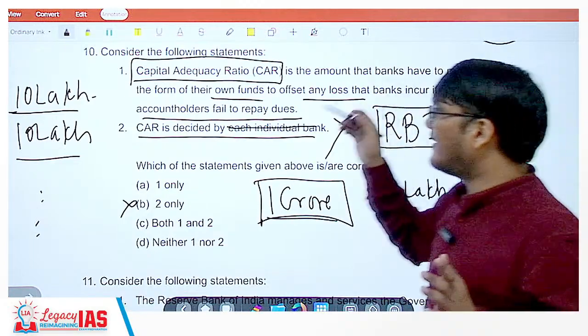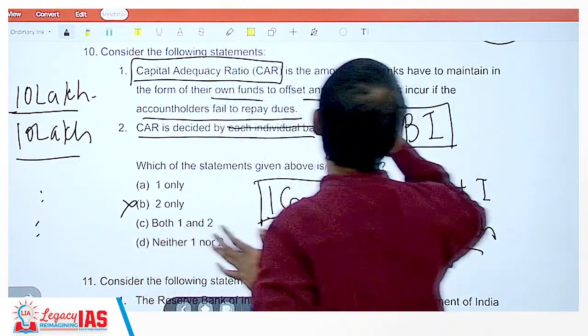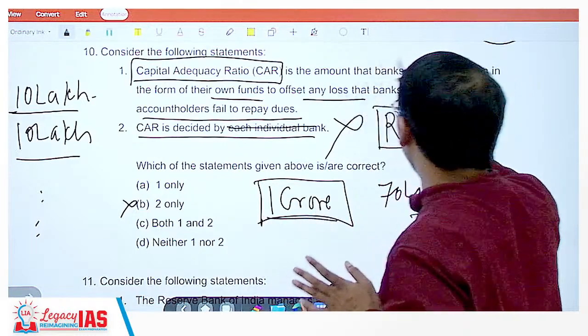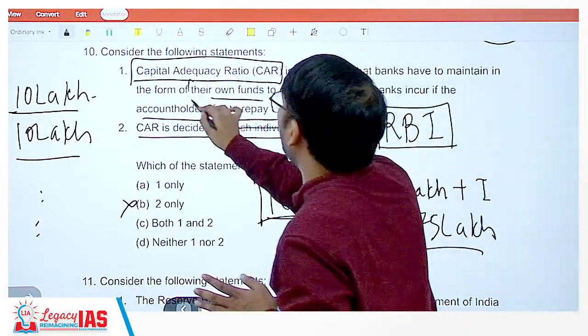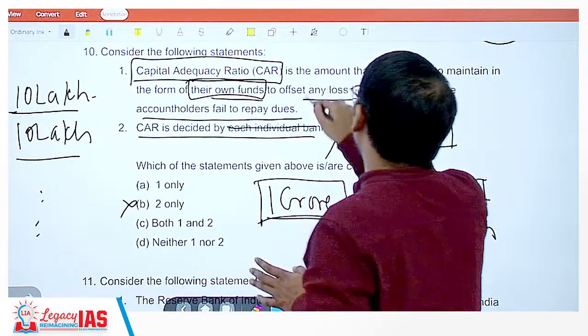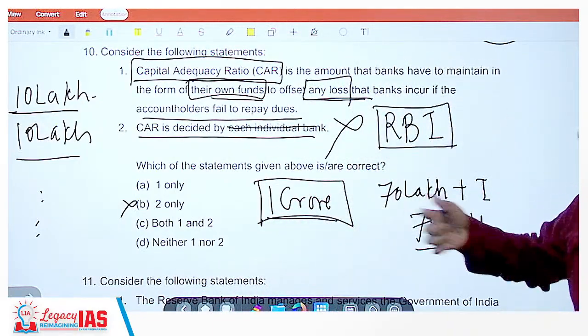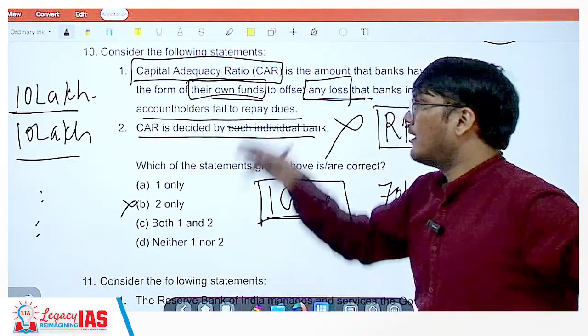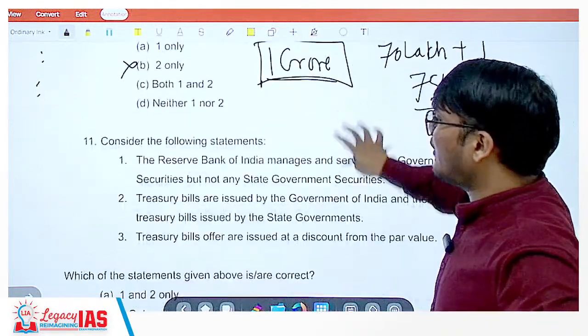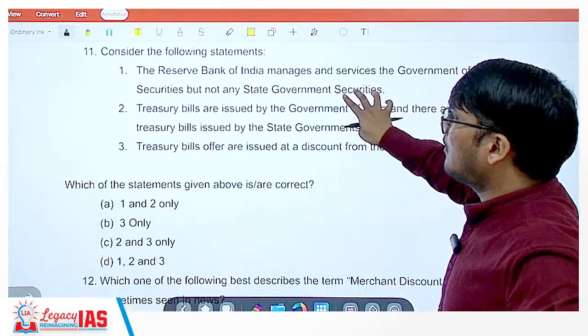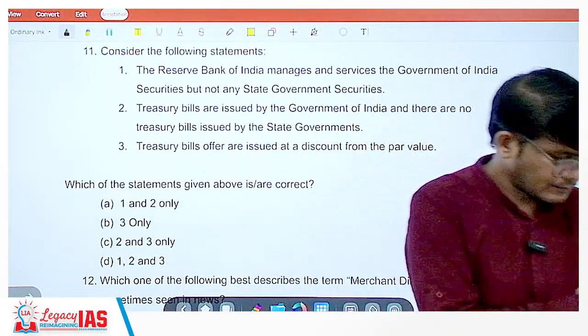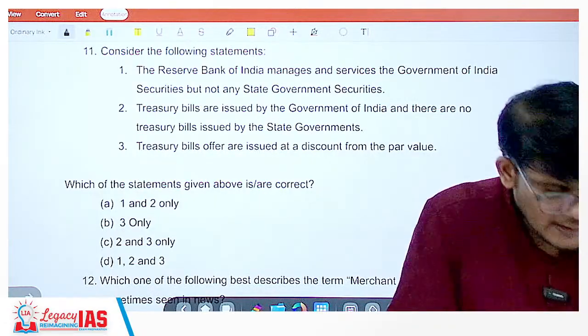Okay. And that is when such amount is maintained by the bank in the form of their own funds for offsetting any loss that the banks will incur when the account holders fail to repay. That is your capital adequacy ratio. I hope that's absolutely clear. Let's move on to the next question.